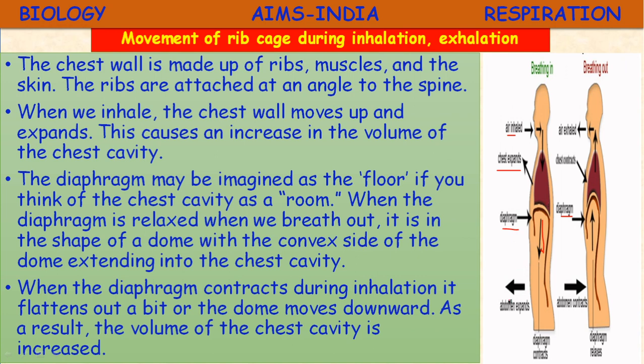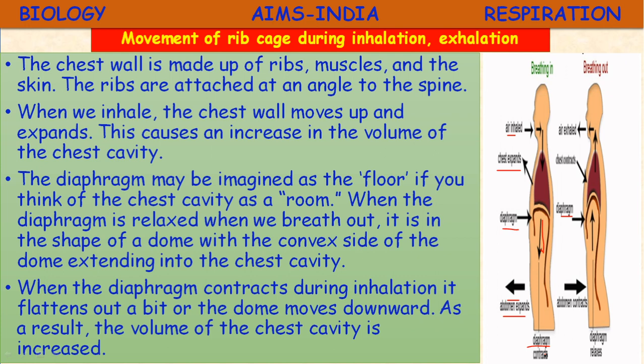The abdomen also expands because the diaphragm is coming down. When the diaphragm is in the contracted position, we are inhaling. It comes down, increases the chest cavity, and more air rushes inside. During exhalation, breathing out, what happens? The diaphragm relaxes, goes back to its normal position, goes up. So the chest cavity contracts, and the air rushes out. So this is the action of the diaphragm.